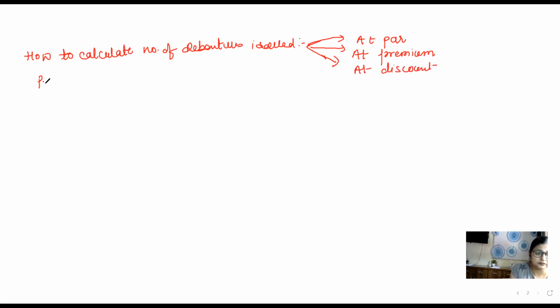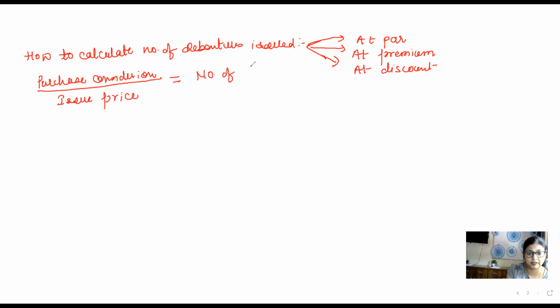So let's say purchase consideration, an X amount, divided by issue price. And this issue price is anything from the above, that is at par, at discount, or at premium. What you will get is the number of debentures. To understand it in a better way, we will refer to one question and solve it.